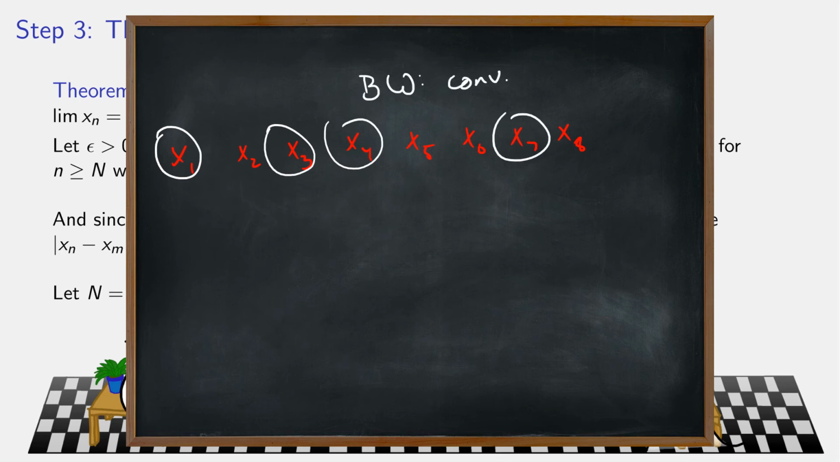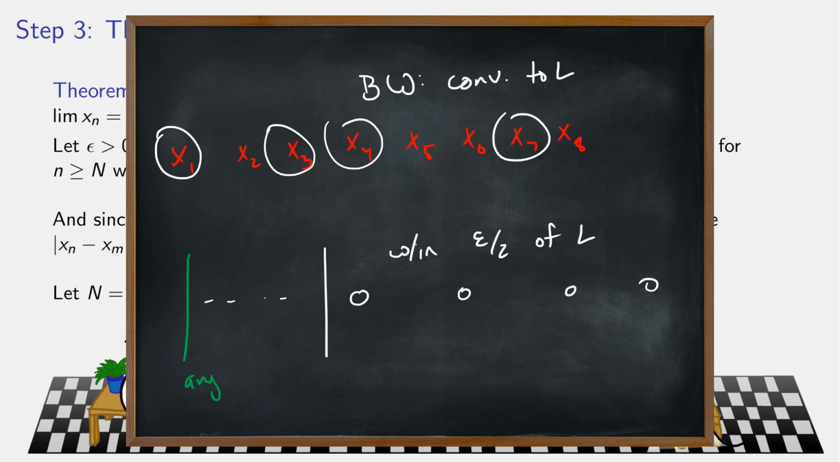So this subsequence is converging to L. If I keep going, past a certain point, the terms of my subsequence are within epsilon over 2 of L, because the subsequence is converging to L. However, the sequence was also Cauchy, so past a certain point, any two terms are within epsilon over 2 of each other, because the sequence is Cauchy.